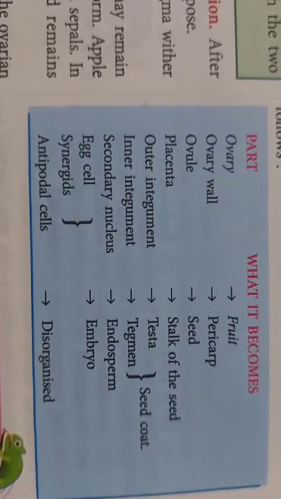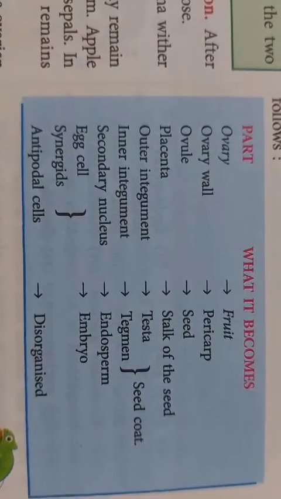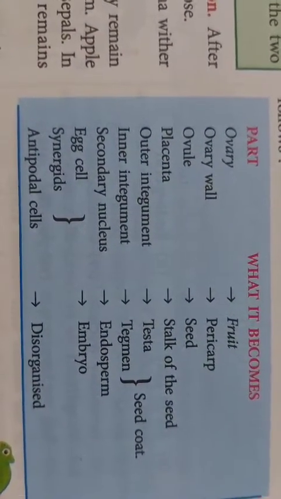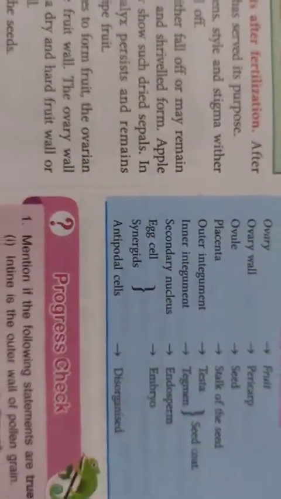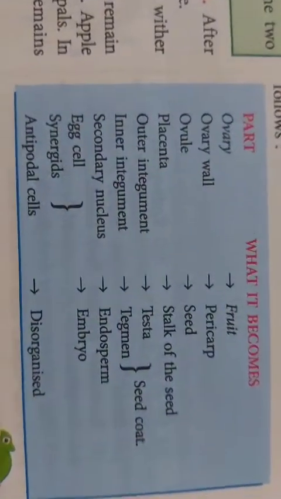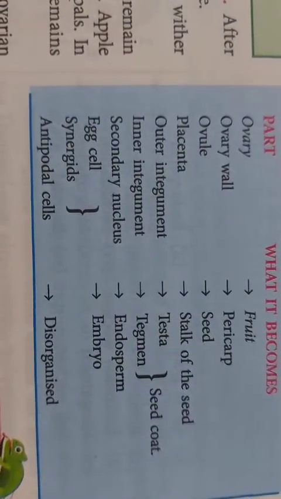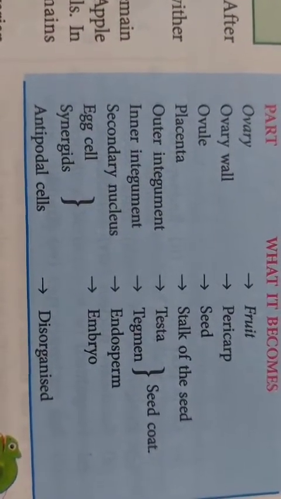The fate of various parts is here. What is the ovary? The ovary will become the fruit. The ovary wall will become the pericarp, the outer layer of the fruit. The ovule will become the seed. The placenta, which bears the ovules and provides support, will form the stalk of the seed.